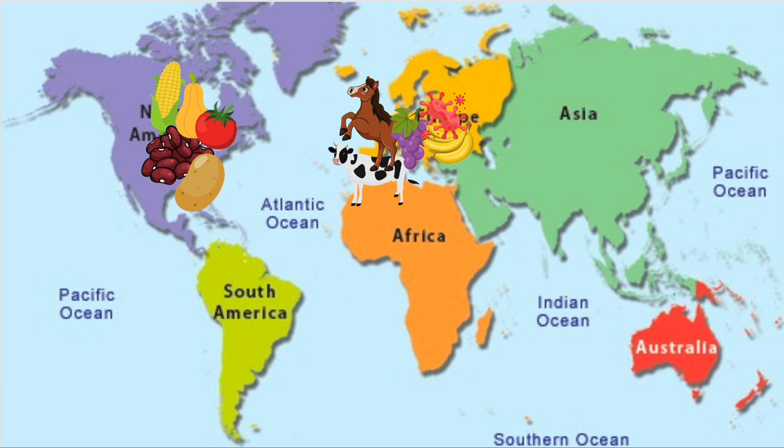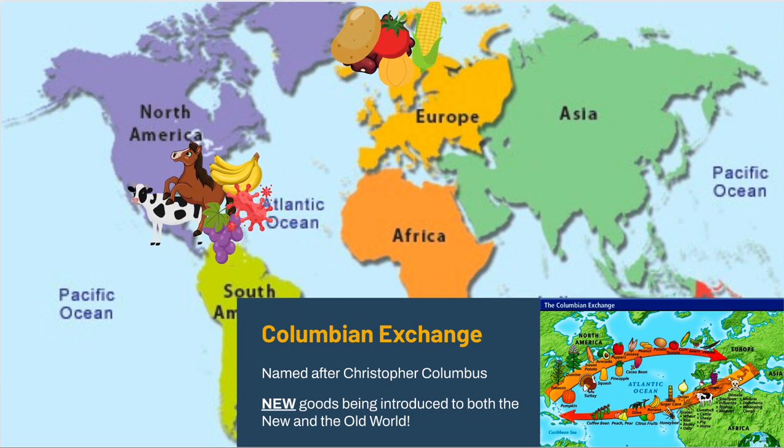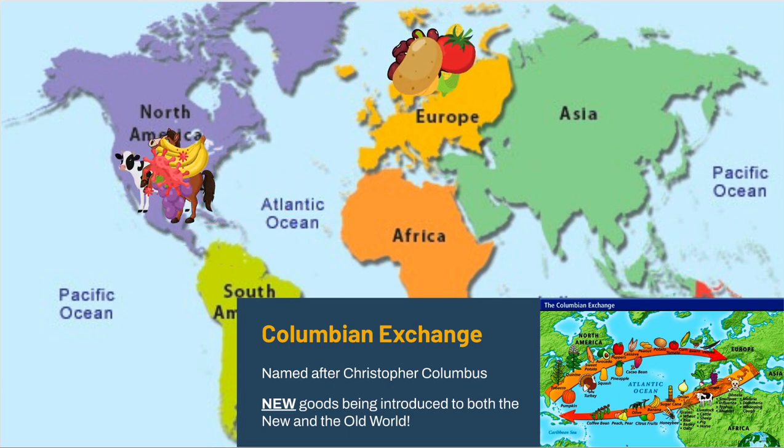And one place that we see this is with the Columbian Exchange, which is named after Christopher Columbus, where goods that did not exist in Europe, goods that did not exist in the Americas, can now be exchanged. So in here, we see corn, we see beans, we see squash, tomatoes, and potatoes. They can now get brought back to Europe for the very first time ever. And the same thing goes the other way. Cows and horses, bananas, grapes, even diseases are brought to the Americas, which never existed there. We're seeing the world become more globally connected. And we do have another example of this.